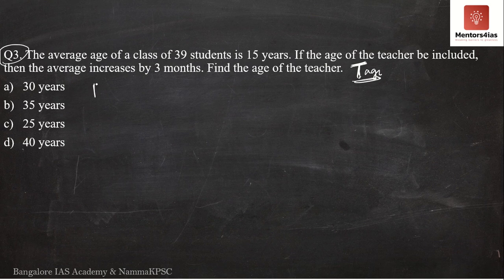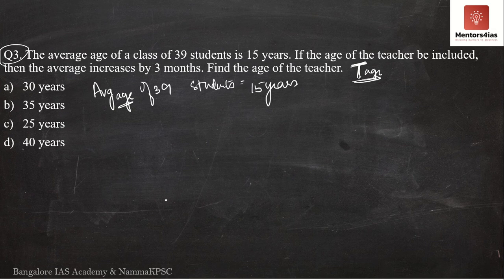So what is the question saying? The average age of 39 students is 15 years. If you want the sum of the ages of all individual students, that is, when you add the ages of all 39 students, you would get a sum.